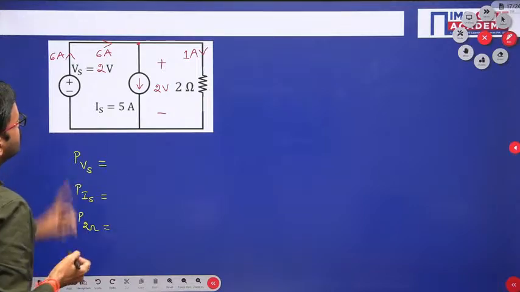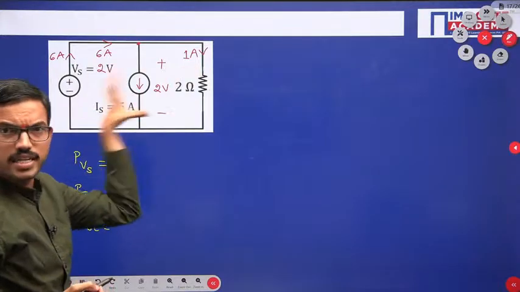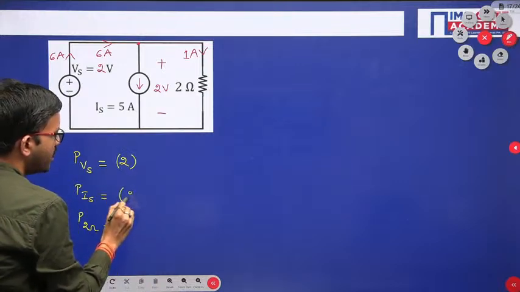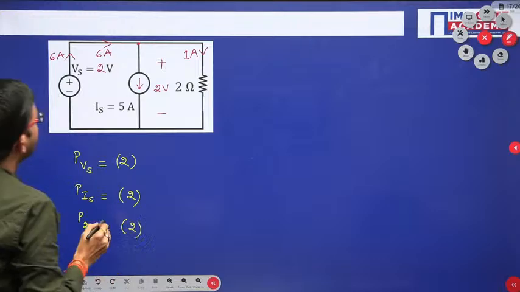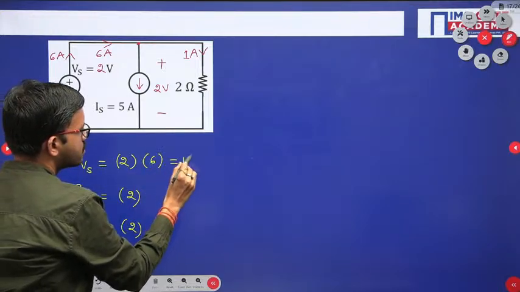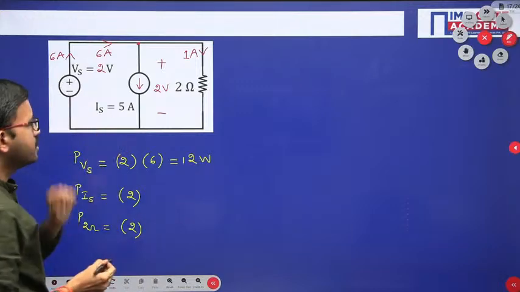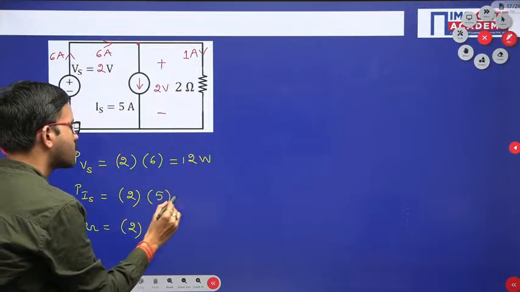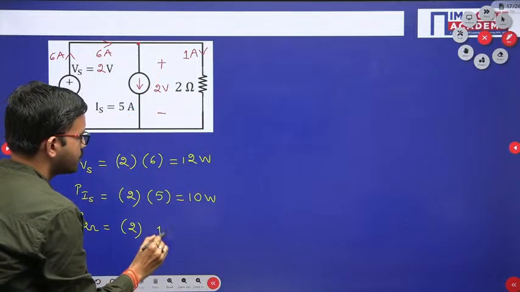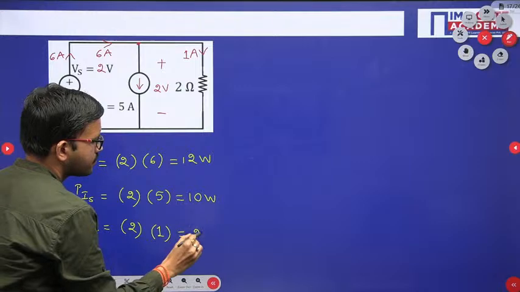Right. So here all the elements are connected in parallel. In parallel, voltage will be the same. So in this particular example, the voltage value is 2. Whereas here, current is 6 ampere, 12 watts. Here current is 5 ampere, 10 watts. Here current is 1 ampere, 2 watts.